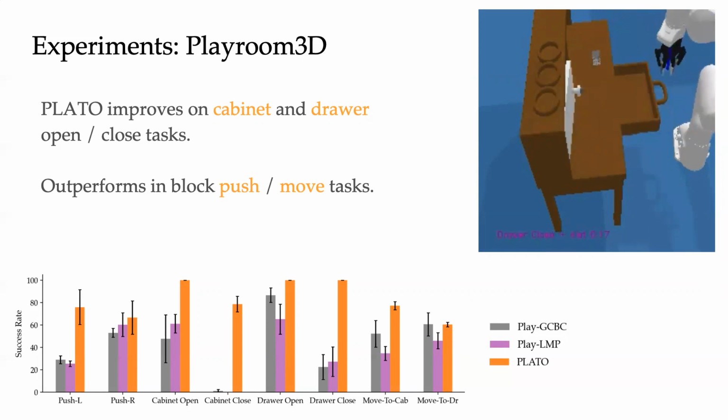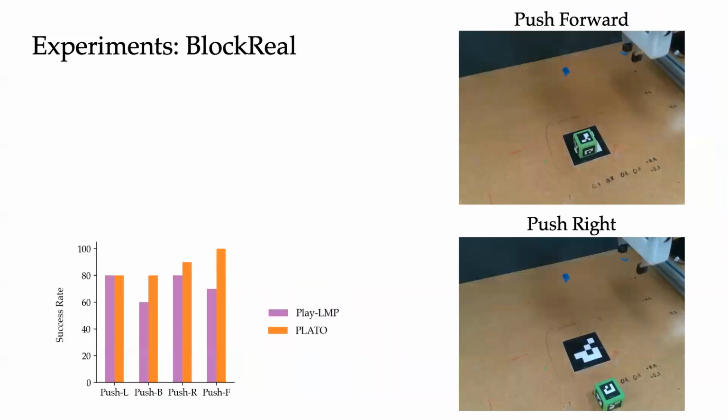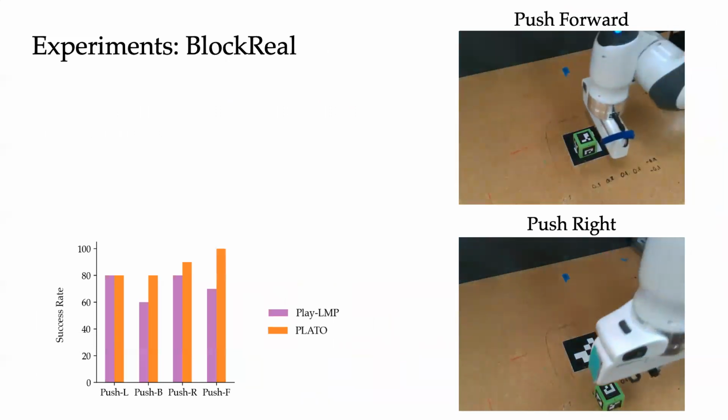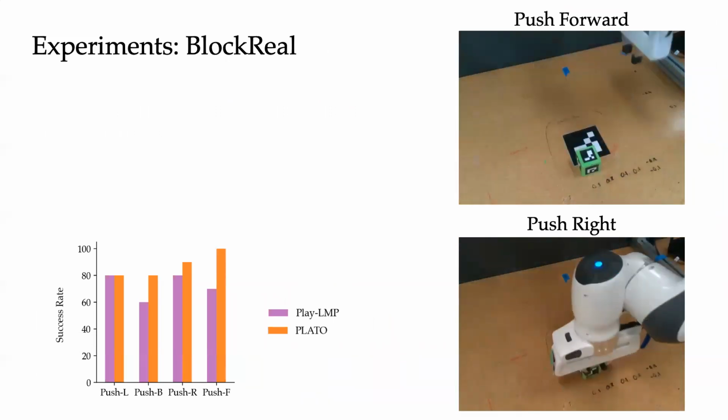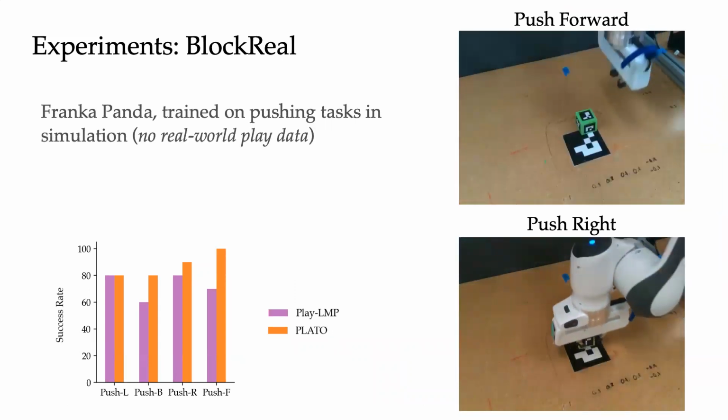Notably, the baselines are unable to perform well on cabinet closing due to the longer horizon of this task, but PLATO achieves high success. This demonstrates PLATO's ability to scale to complex and varying horizon tasks. We additionally deploy PLATO and Play LMP on a real robot trained only in simulation using pushing tasks. Rollouts for PLATO in the real world are shown on the right.